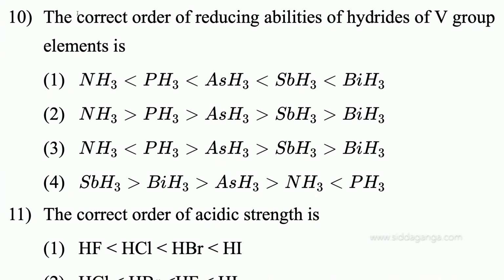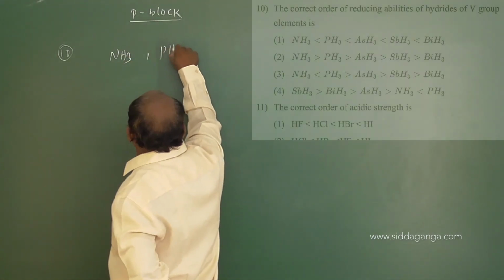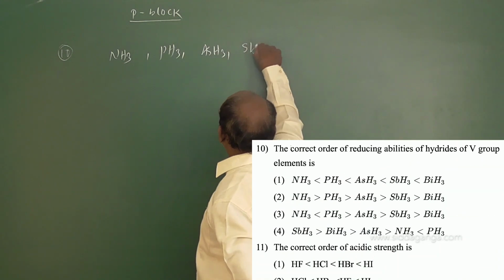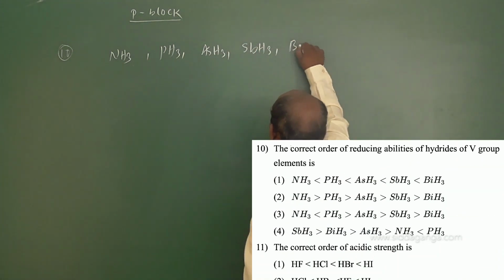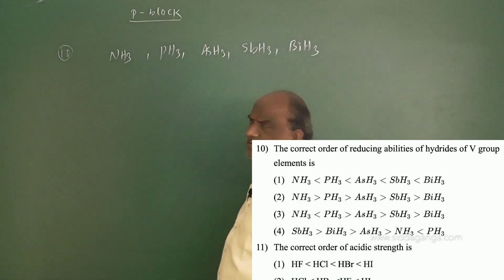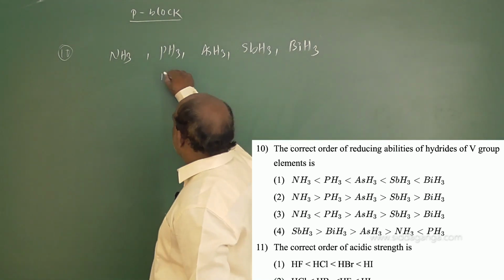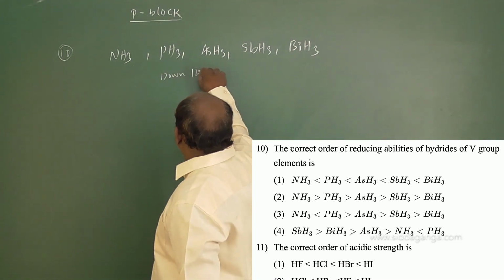Question number 10. The correct order of reducing abilities of hydrides of 15th group elements. So here 5 hydrides are there: ammonia, phosphine, arsine, stibine and bismuthine. These 5 are the hydrides of 15th group elements.